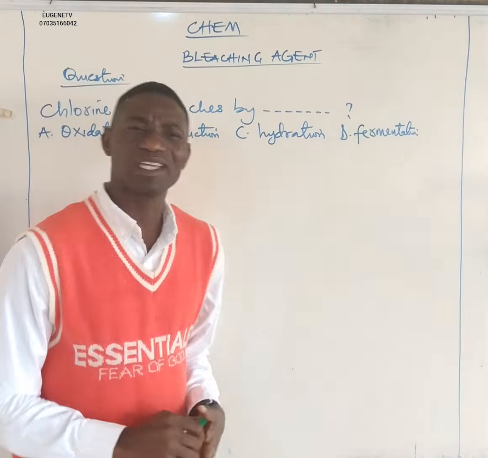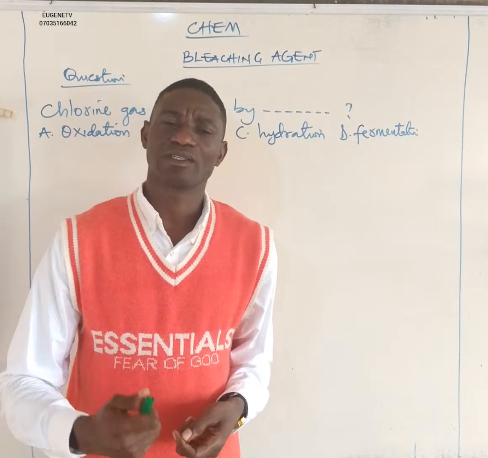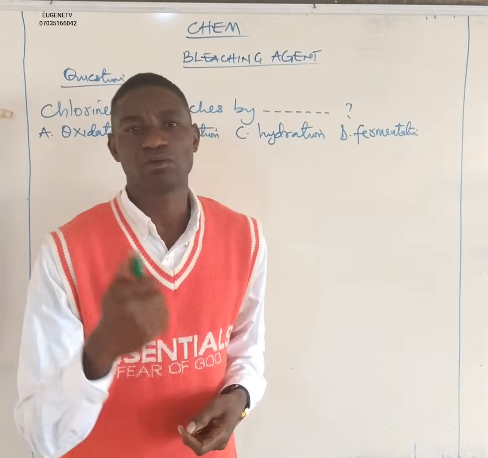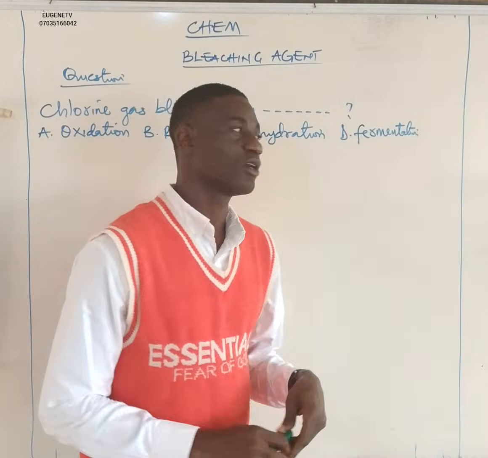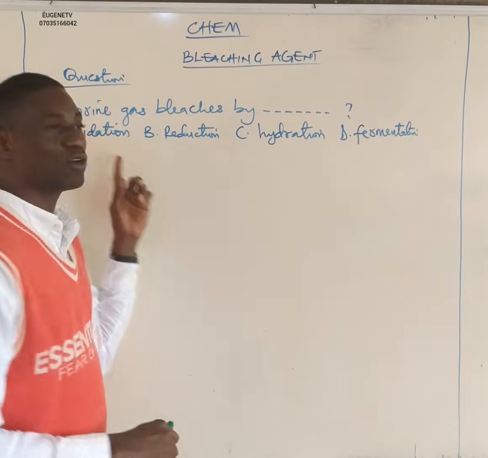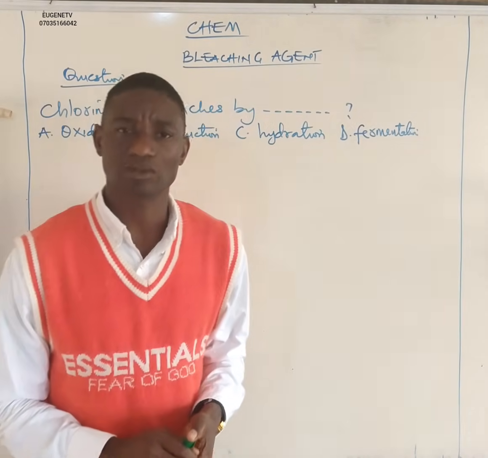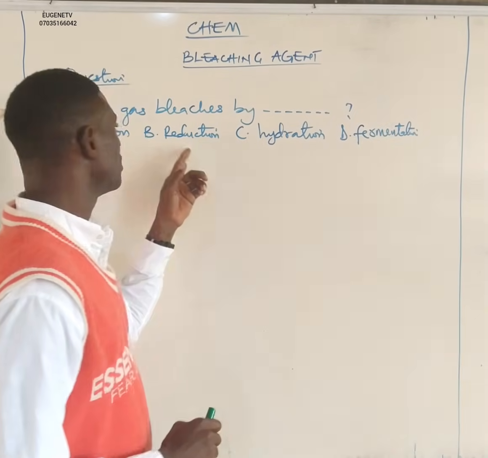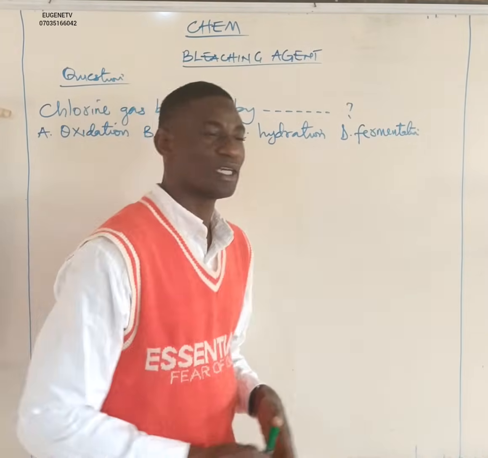Whenever chlorine gas acts as a substance that can remove color from another substance, something usually happens. Let us take a look at this. Before going to that, we already know that oxidation simply means addition of oxygen to another substance, whereas reduction simply means removal of oxygen from another substance. Let us base our explanation on that.